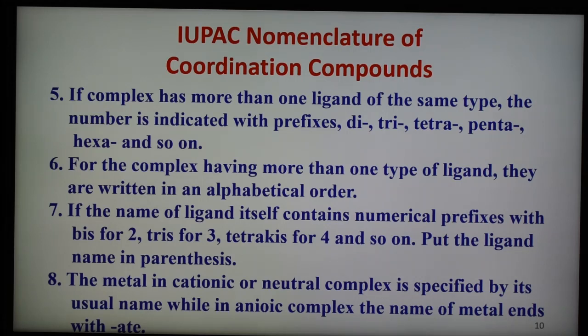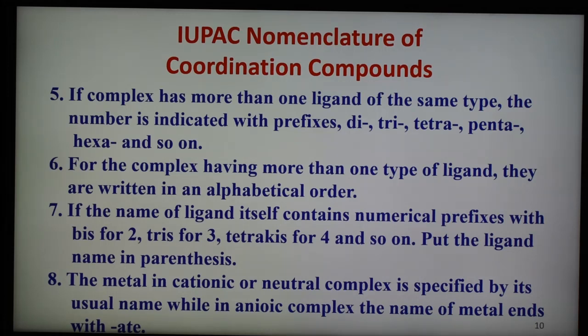But if it is a part of an anion, the name ends with ATE. When the metal is a part of a negative ion, we write ATE at the end. For example, cobalt is written as cobaltate, zinc as zincate, chromium as chromate, platinum as platinate, like that.